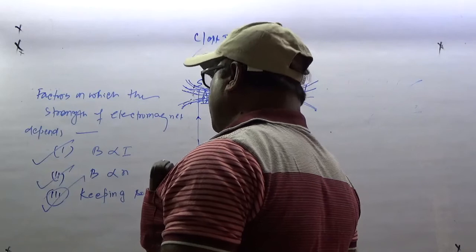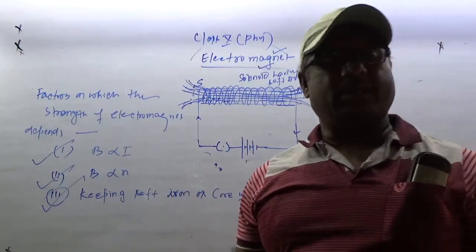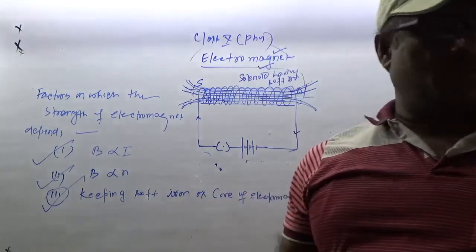And what are the uses of electromagnet? So in medical science it is also used.